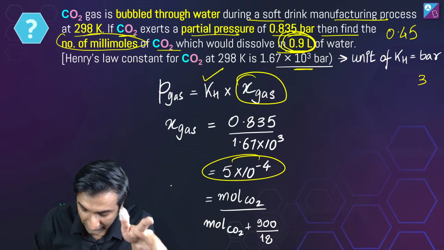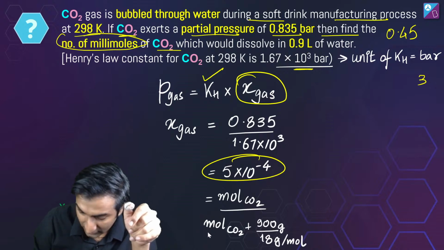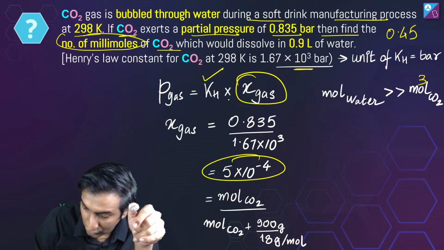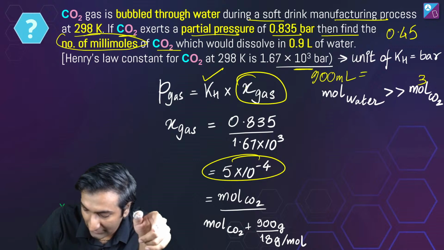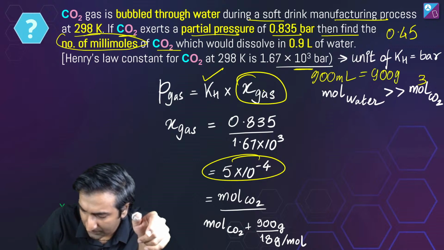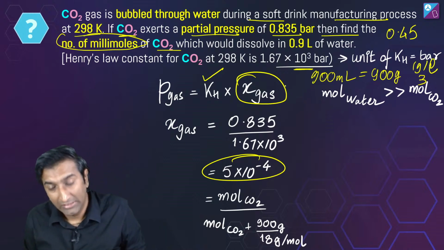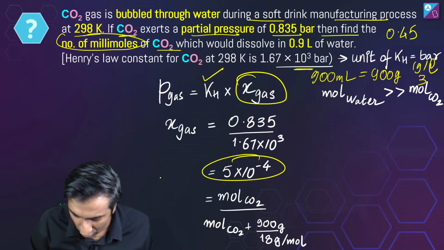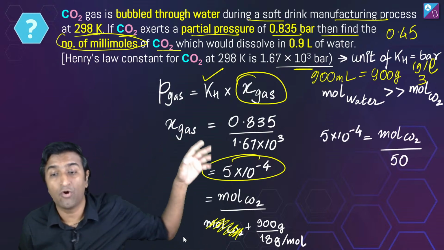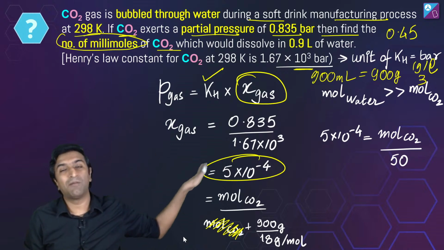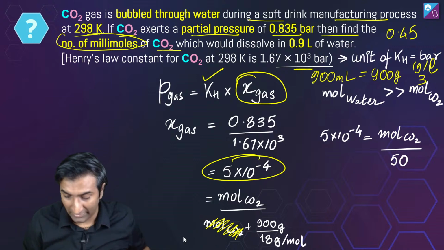It's simply going to be moles of CO2 divided by moles of CO2 plus, look, the water is given here, right? The water is given to be 900 ml. Now I've taken that to be equal to 900 gram because the density of water is 1 gram per ml, and the amount of CO2 is so small that I can ignore this. So this is the same thing NCERT was saying: don't use this formula or that formula, no formula is needed. We are doing this from first principles, guys. No need to mug any formula, right?